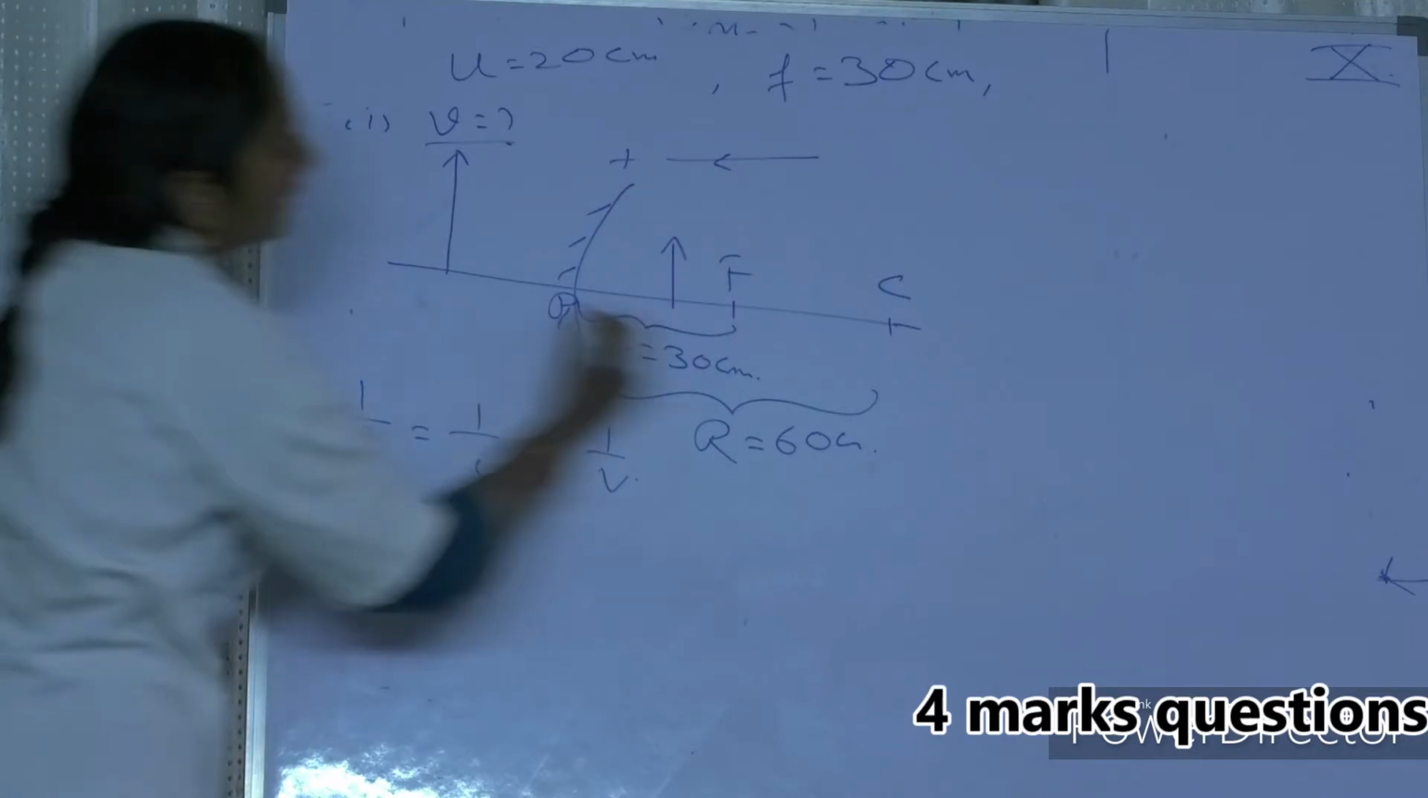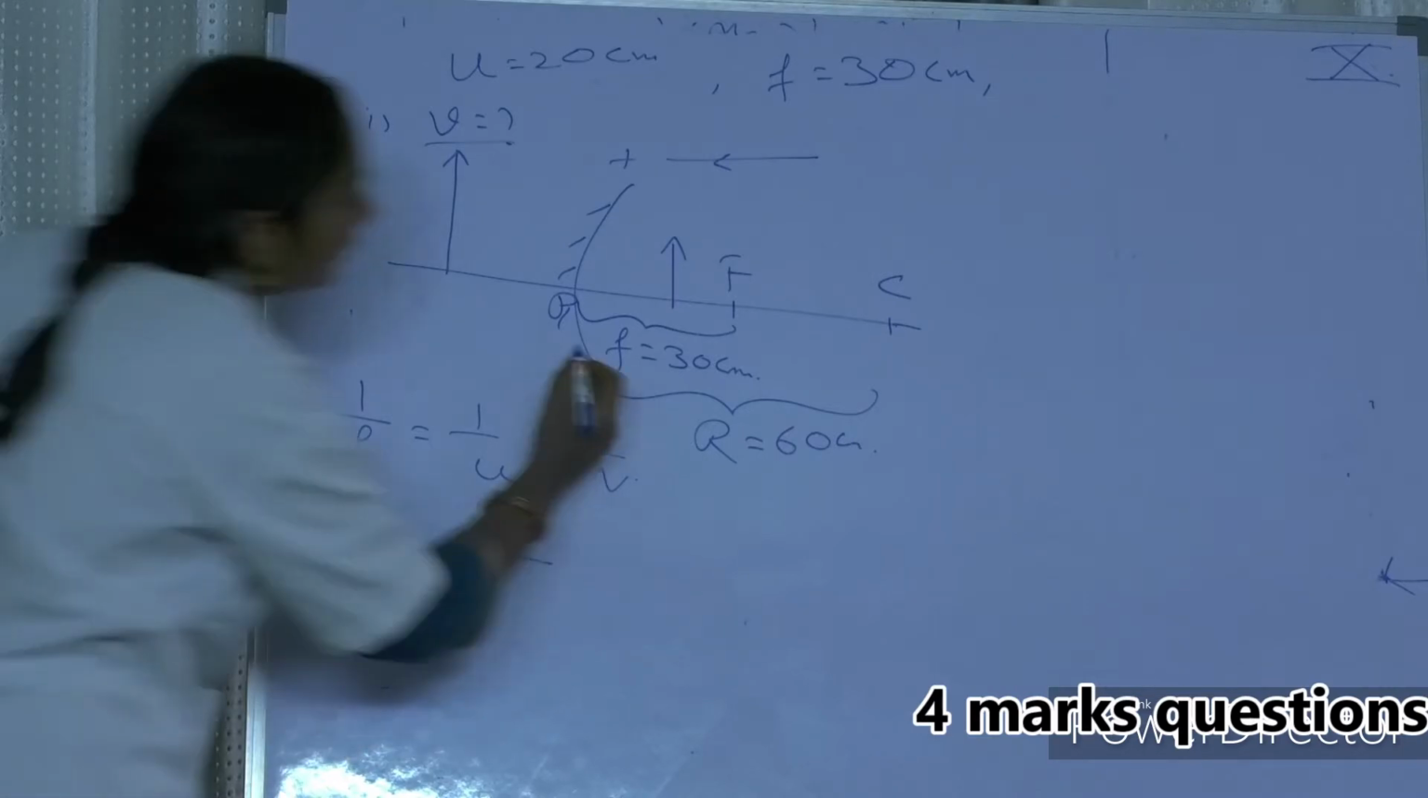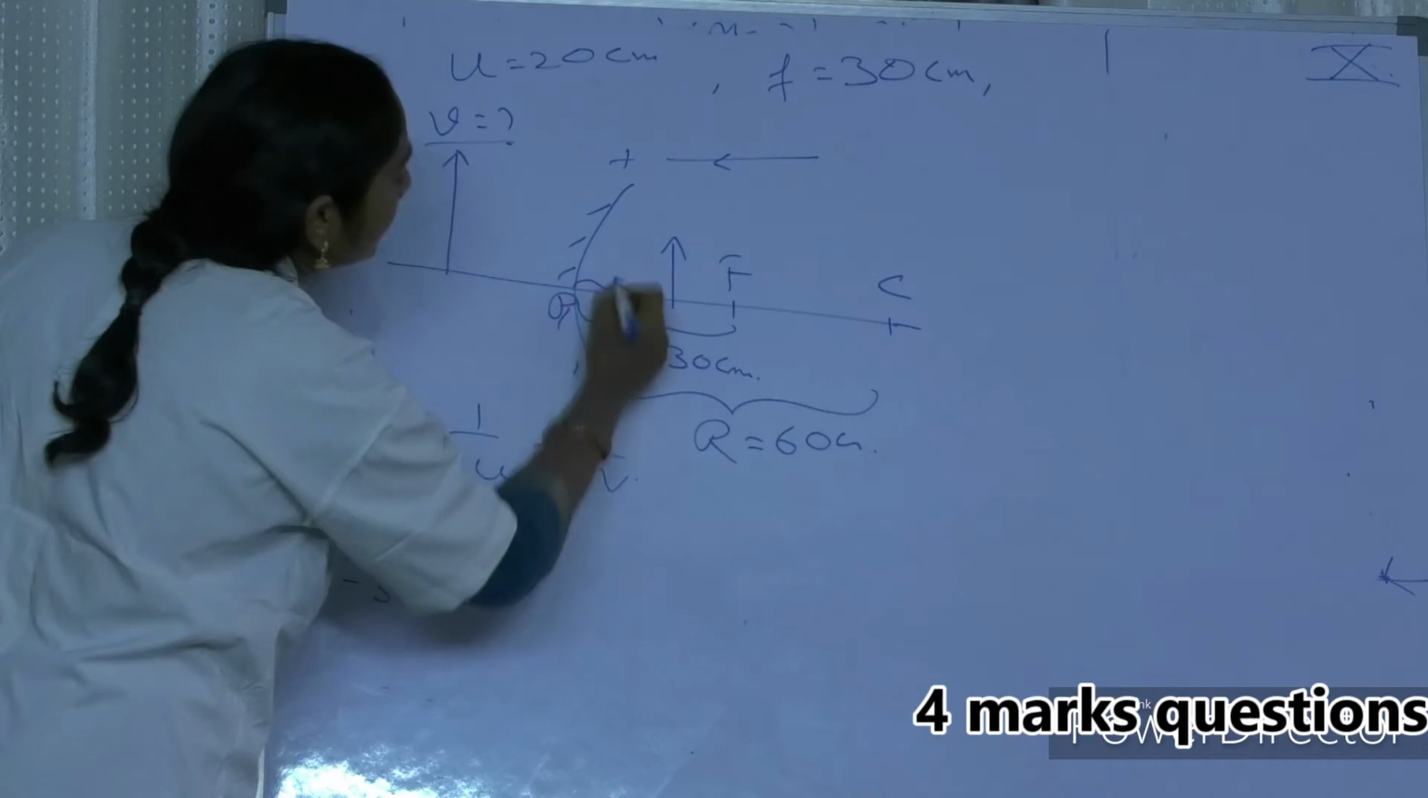So F is taken in this direction, so it is minus 30. It's equal to 1 by U, is also taken in this direction. This is U. U is equal